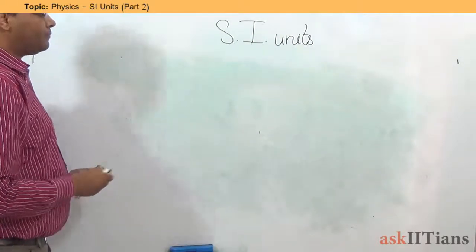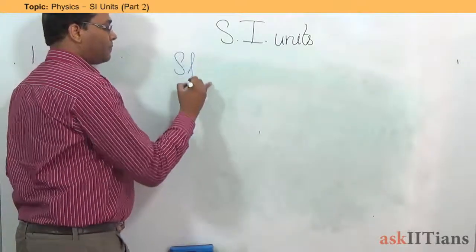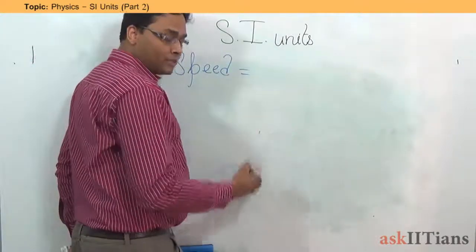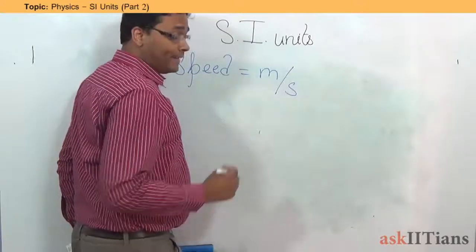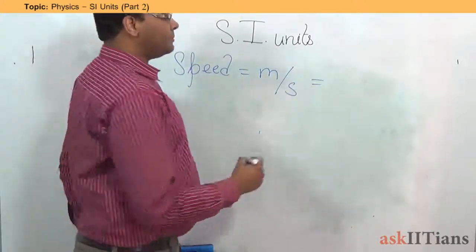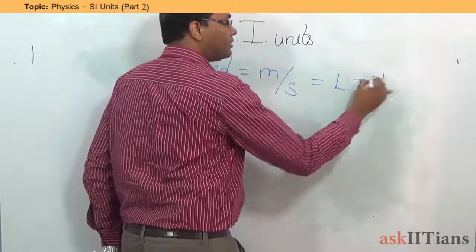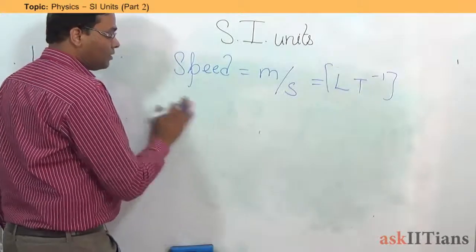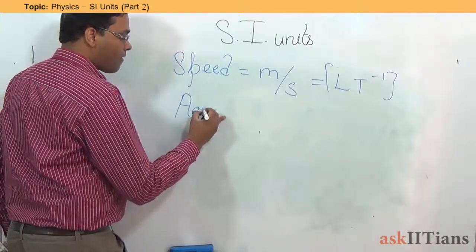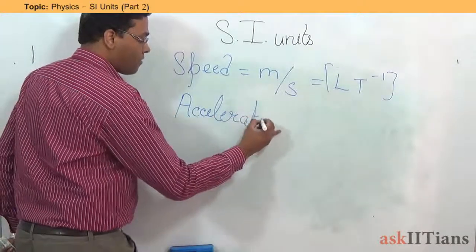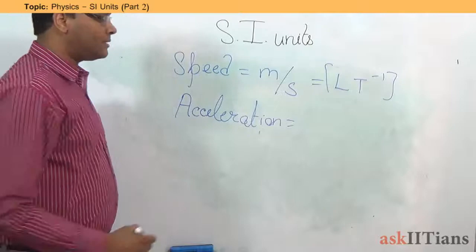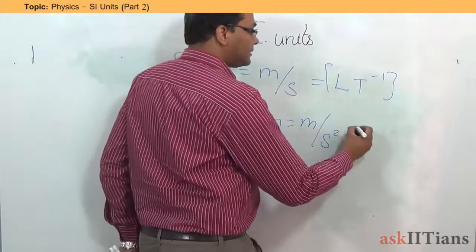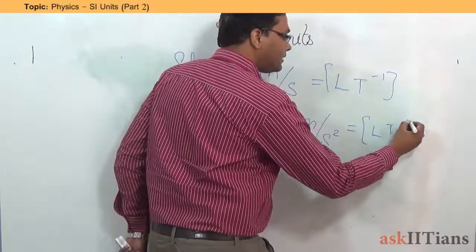Let me now define it for, let's say, speed. Speed is what did we understand? It was length per unit time. So meter per second. Dimensionally, meter will be L, second will be T, so this is going to be the dimension. Further, if I say acceleration, we define it as meter per second square. So this is going to be given by L T raised to the power minus 2.